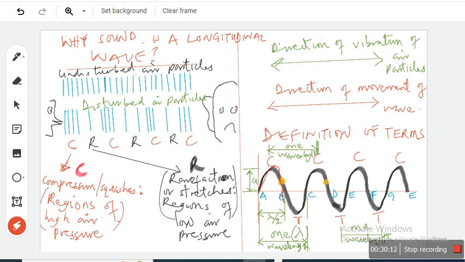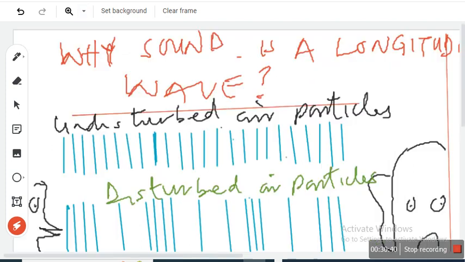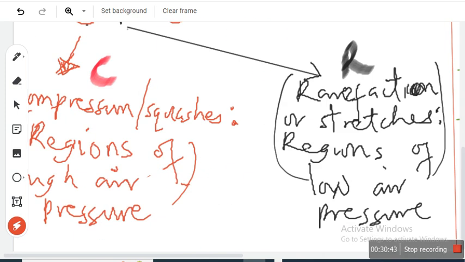So from A until it gets to C, this distance A to C is a wavelength. If you start from C until it gets to E, this distance is a complete wavelength, isn't it? Because C to D is just half of a wavelength. Did you get that? So A to B is half of a wavelength. We use lambda, this letter, to represent the wavelength. Let me stretch it so that you see it better.